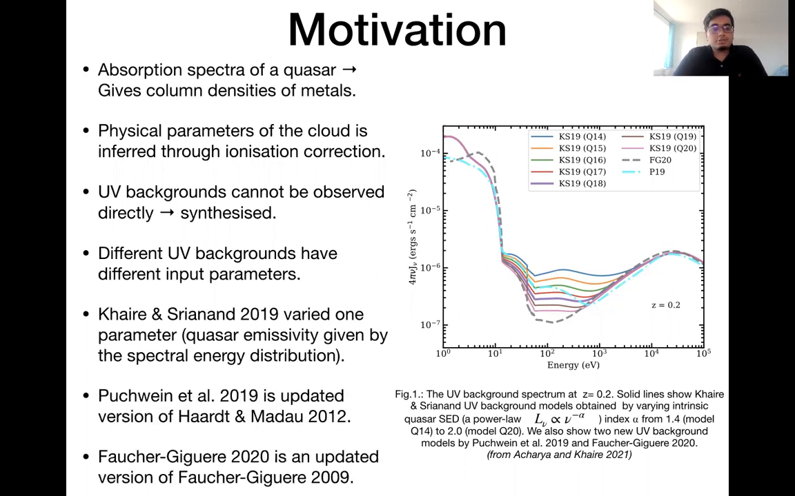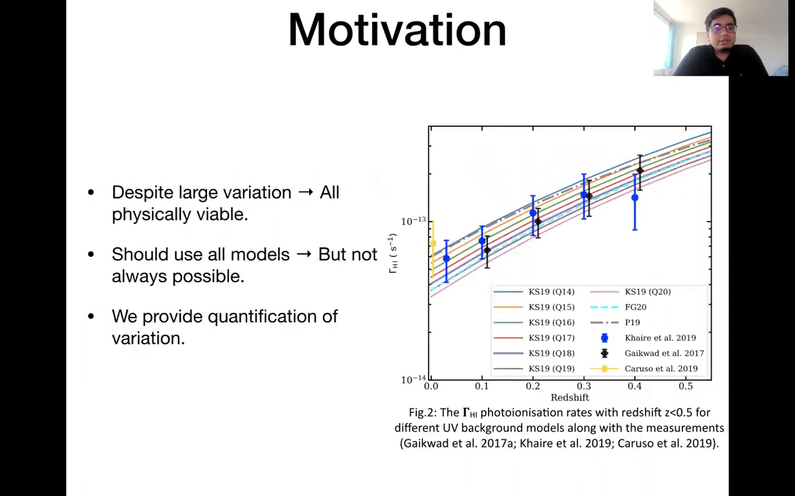We also look into Puchwein et al. 2019's models, which are an updated version of Haardt and Madau 2012, and Faucher-Giguère 2020, which is an updated version of the 2009 results. But despite all this variation, all of these models are physically viable. For example, here we show that the observations of photoionization rates agree pretty well with all of the models. Thus, in theory, we should be using all of these models when we are trying to interpret the column densities of the circumgalactic medium. But that's not always possible.